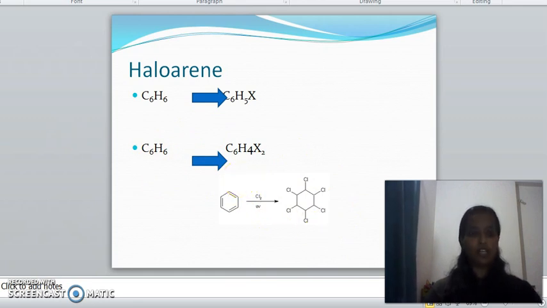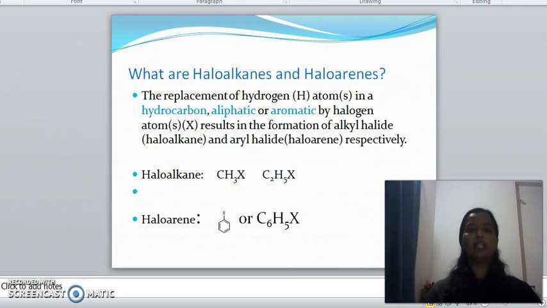So once again, haloalkanes and haloarenes are formed by the replacement of either one hydrogen atom or hydrogen atoms by halogen atom or halogen atoms. If it is an aliphatic hydrocarbon, it will result in the formation of haloalkane, otherwise called alkyl halide. And if it is an aromatic hydrocarbon, it will form haloarene, otherwise called aryl halide.